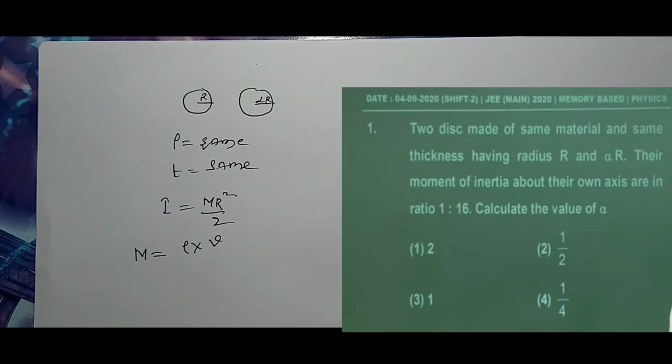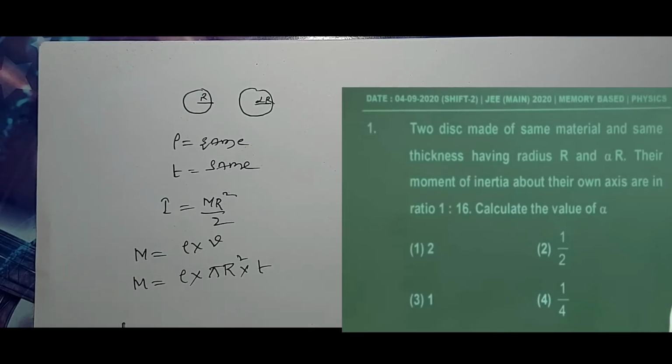Volume here means pi r square into thickness. That means mass is rho into pi r square into T.